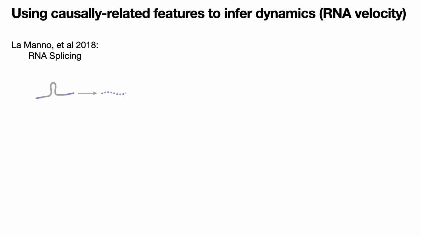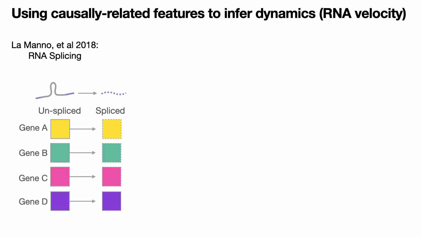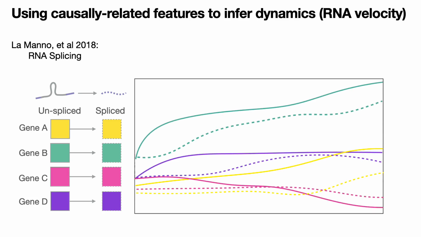Well, previously, most approaches consider RNA splicing, where unspliced RNA necessarily drives the rate of change of spliced RNA for the same gene species. And this implies these sorts of causal relationships between unspliced and spliced RNA, imposing these sorts of dynamics over time, where for each gene here, we see that an initial increase in the unspliced RNA in the solid line is followed by increases in the spliced component in the dotted line.